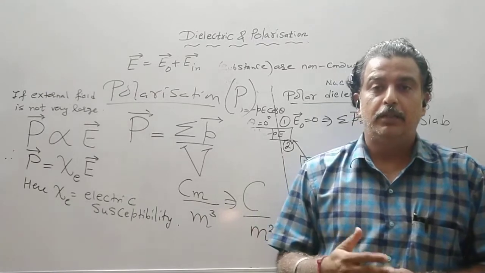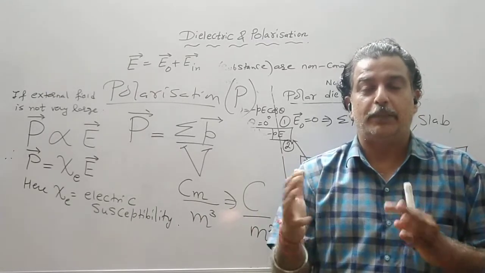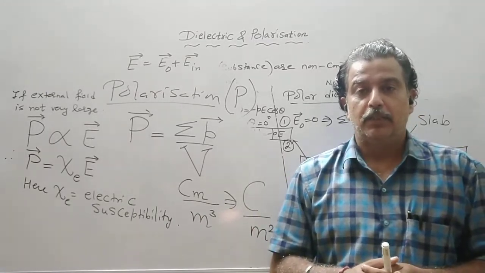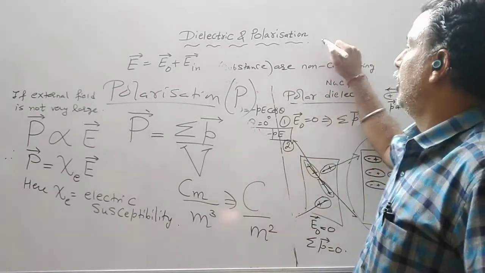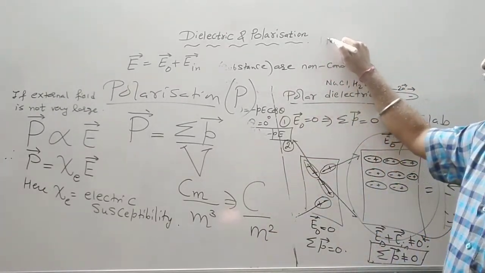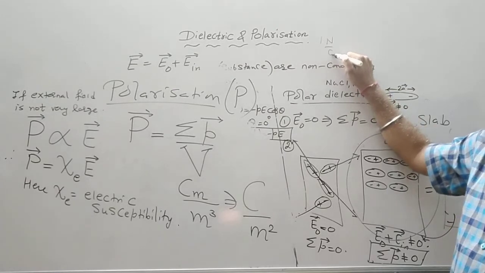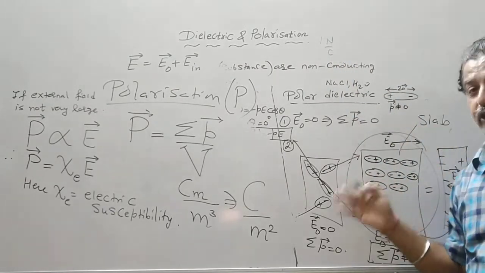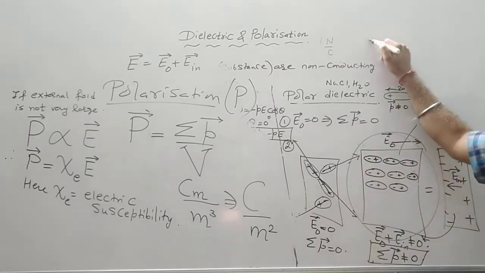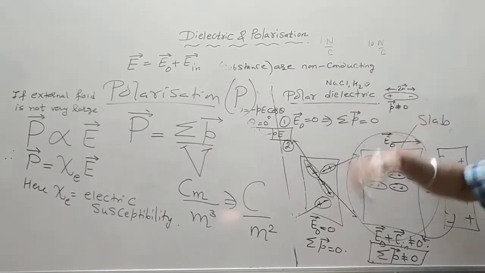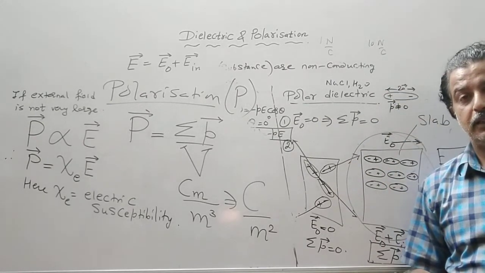Susceptibility means how fast or slow the polarization will take place. So if I apply an external field of 1 Newton per coulomb, then say 5 of the molecules get aligned. Say 10 Newton per coulomb, so more molecules will align.